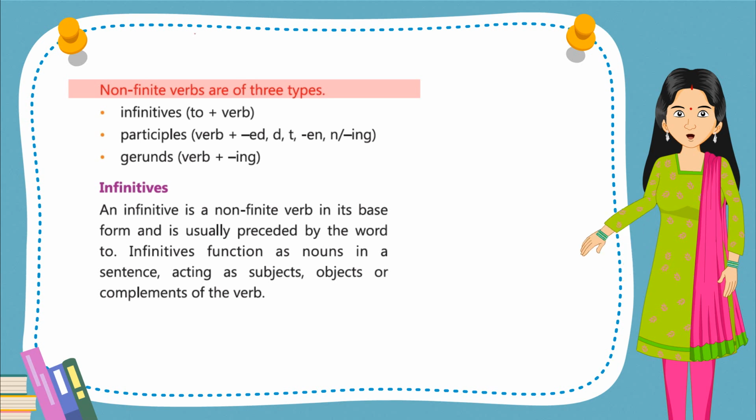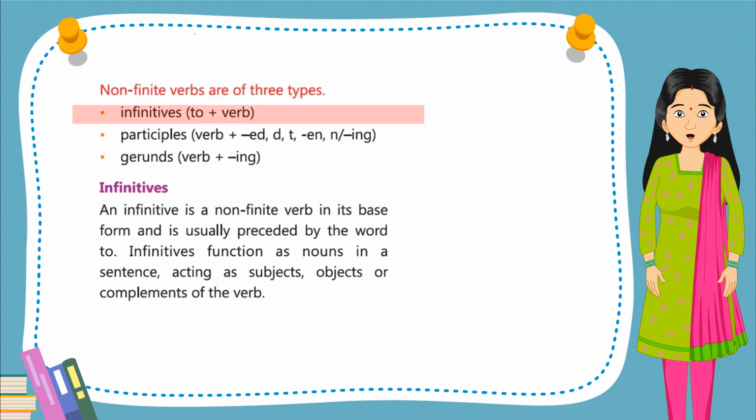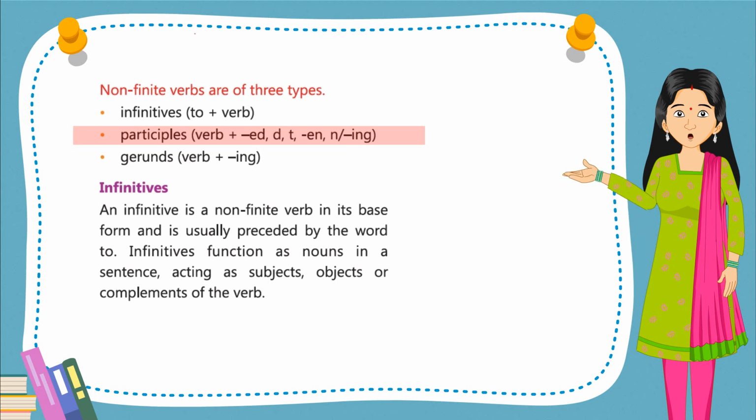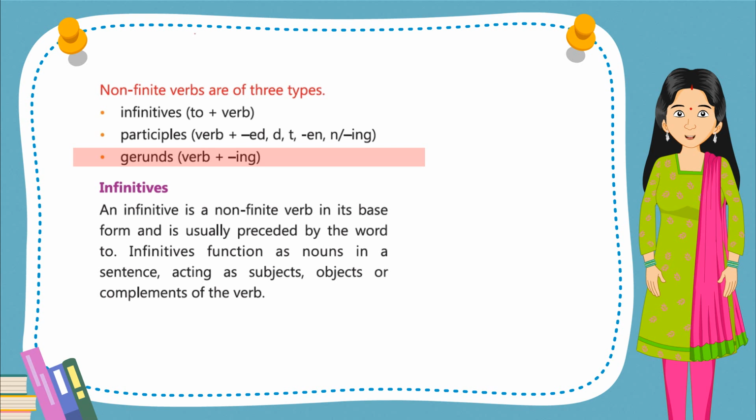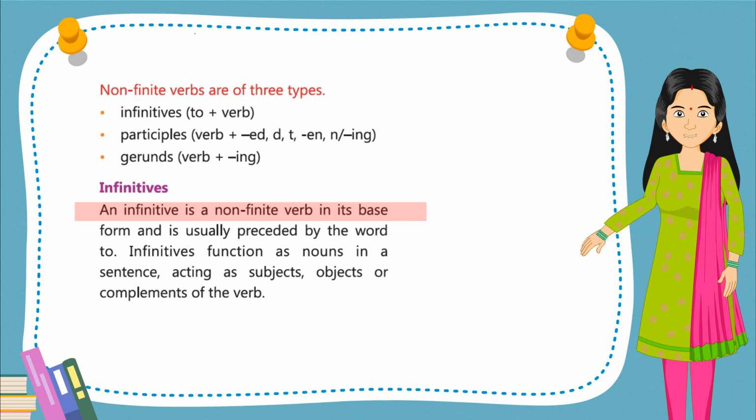Non-finite verbs are of three types: infinitives, to plus verb; participles, verb plus ed, d, t, n, ing; gerunds, verb plus ing. Infinitives. An infinitive is a non-finite verb in its base form and is usually preceded by the word to. Infinitives function as nouns in a sentence, acting as subjects, objects or complements of the verb.